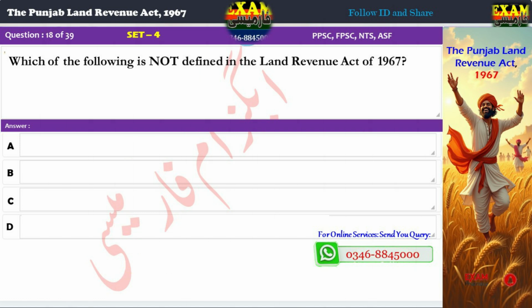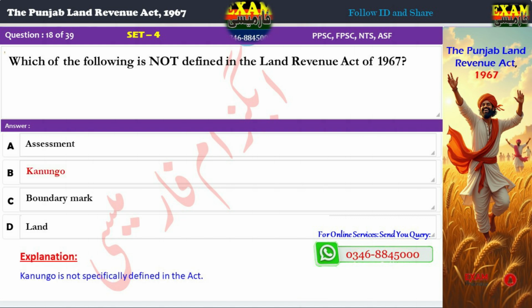Question 18. Which of the following is not defined in the Land Revenue Act of 1967? A. Assessment. B. Kanungo. C. Boundary mark. D. Land. Correct answer: B. Kanungo. Explanation: Kanungo is not specifically defined in the Act.